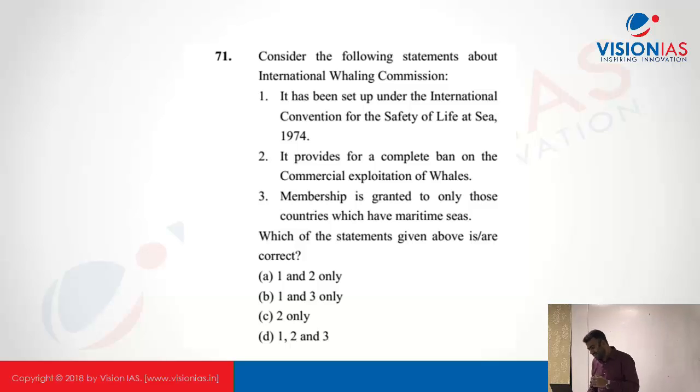Coming to the question: it has been set up under the International Convention for Safety of Life at Sea. No, this is mainly about shipping lines, providing protection to people involved in merchant shipping. So the first one is wrong. It provides for a complete ban on commercial exploitation of whales. This is correct, currently there is a complete ban. Third one: membership is granted only to those countries which have maritime seas. No, this is not so. Any country can participate in this.